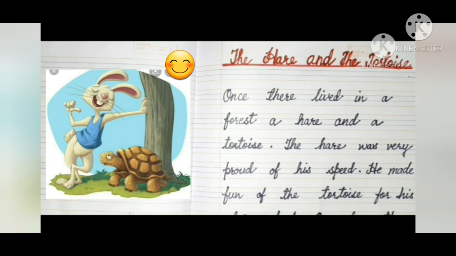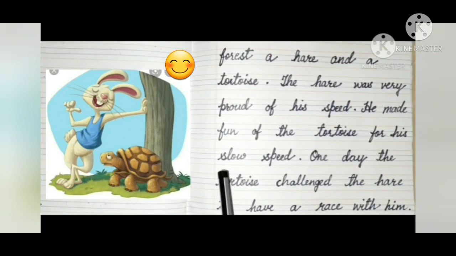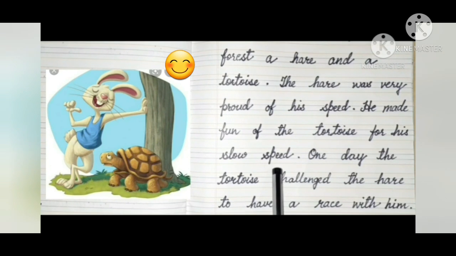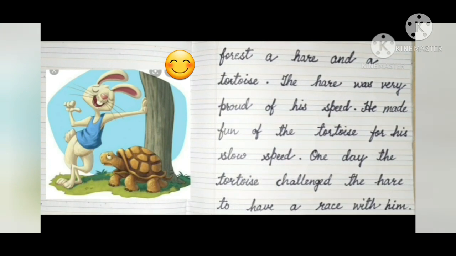He made fun of the tortoise for his slow speed. So children, hare was very proud of his speed, and so he made fun of the tortoise for his slow speed. You know, tortoise walks slowly, no? And hare runs fast. So he always made fun of the tortoise for his slow speed. Okay?